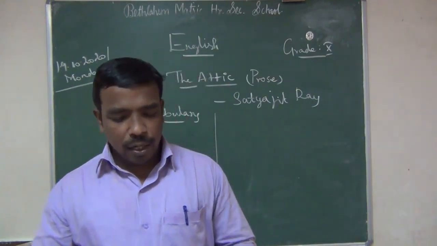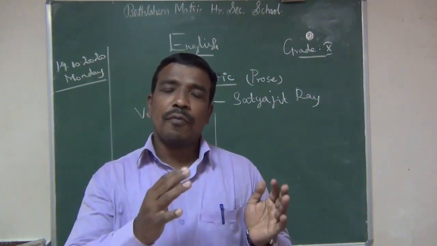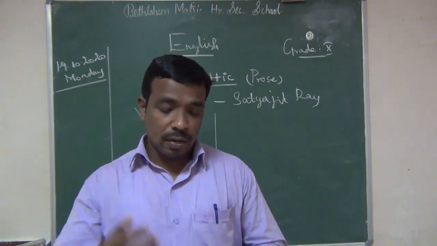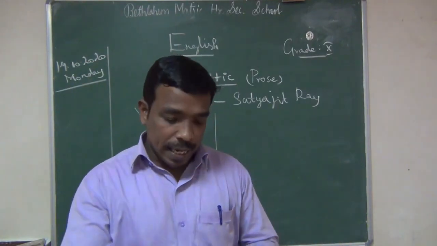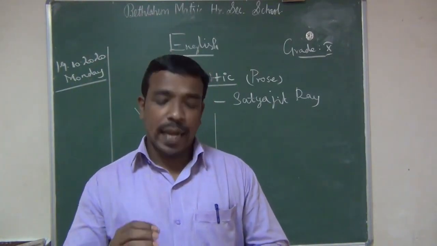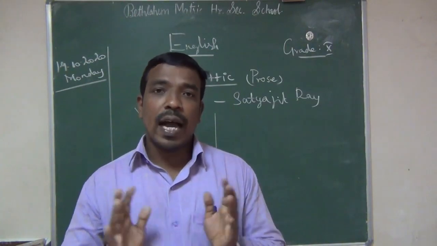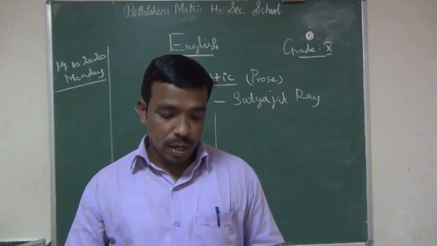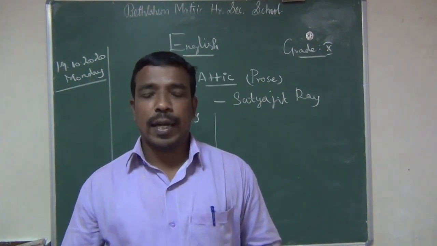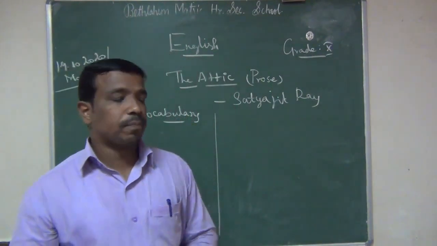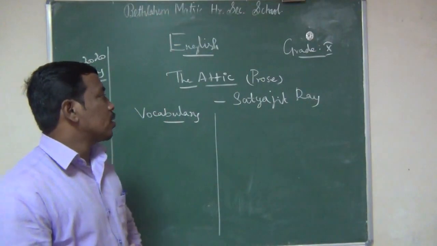Then he got so many awards. His works were translated into different languages. Then 32 national awards. Then the Padma Bhushan he got in 1965. Then the highest civilian award, Bharat Ratna, he got shortly before his death. Okay, come to our story, Arctic by Satyajit Ray.